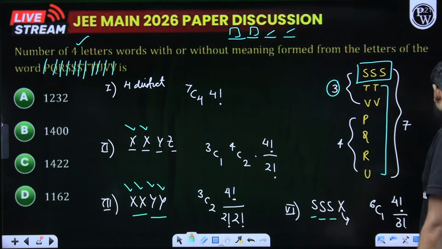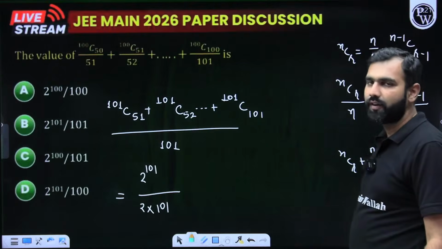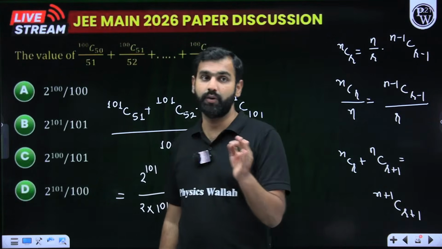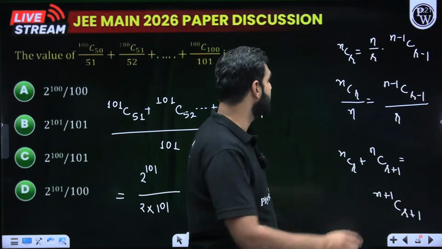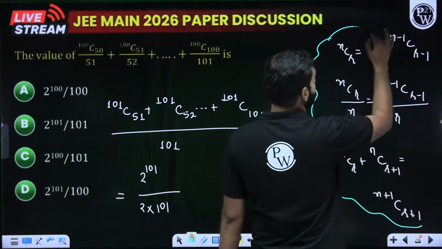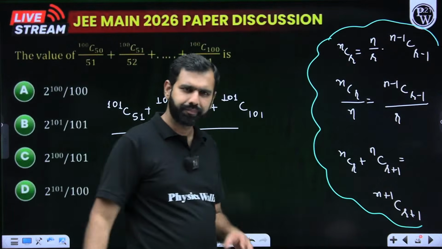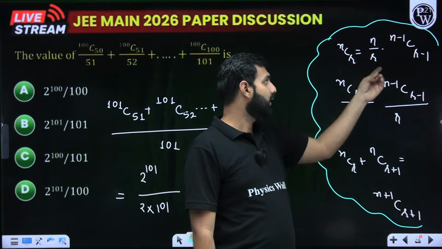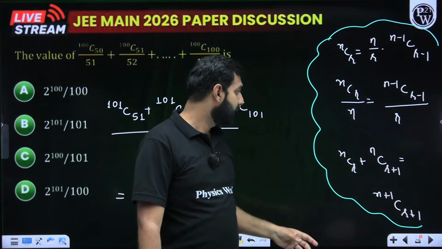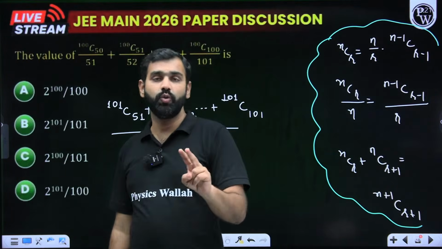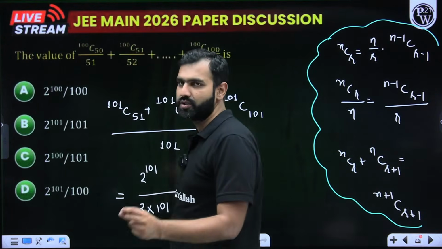What we see next is the next question right there in front of us, a very interesting question. We are constantly seeing questions based on binomial coefficients. I hope you remember these basic properties which you were taught when you were taught this chapter, binomial theorem. We were constantly highlighting these properties. nCr is n upon r, (n minus 1)C(r minus 1), and nCr plus nC(r plus 1) is (n plus 1)C(r plus 1). These two properties will make you solve this question within seconds.